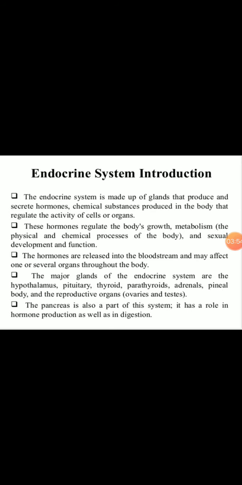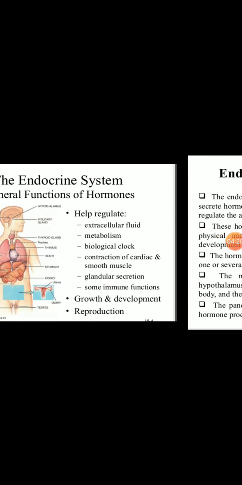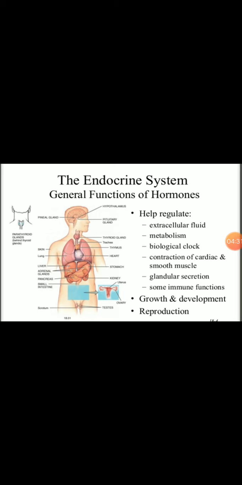As I told you, the hormone is released into the blood, and through the blood it goes to its target cells. The major endocrine glands are the hypothalamus, pituitary, thyroid, parathyroid, adrenal, pineal body and the reproductive organs like the ovaries and testes. The pancreas is also there, which has a role in hormone production. The pancreas produces two hormones, glucagon and insulin, which help in digestion and to maintain the blood glucose level. So this is our endocrine system.